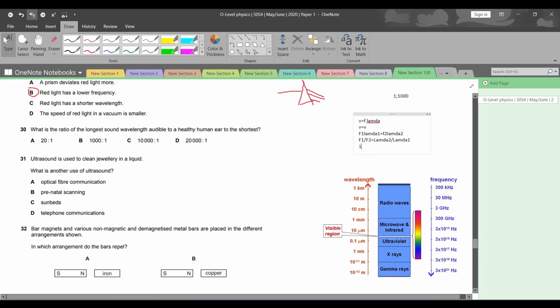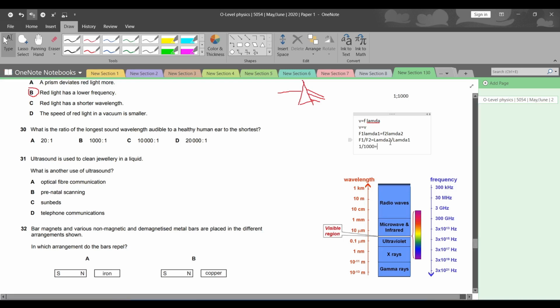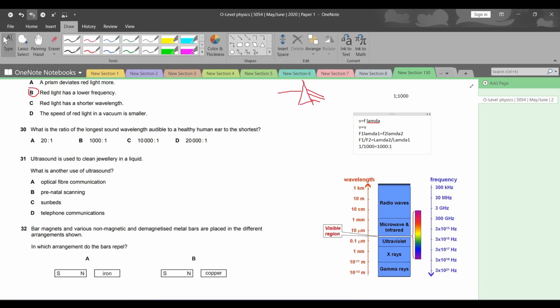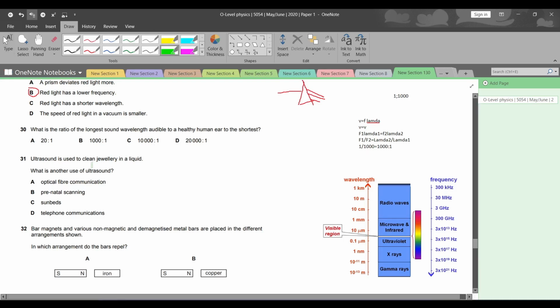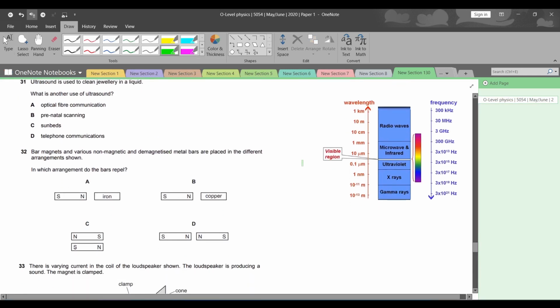अगर हम F1 में 1 लिखते हैं डिवाइडेड बाय F2 में लिख दे 1000, तो इसके कॉरेस्पॉन्डिंग जो लैम्डा 2 होगा, दैट शुड बी द हाईएस्ट वेवलेंथ, और जो लैम्डा 1 होगा दैट शुड बी द लोएस्ट वेवलेंथ, है ना। So yeah, we can also inverse this, like straight away we can inverse this by doing 1000 to 1, ठीक है ना। So that is our answer, which is B. Hopefully you understood that. अगर आपको नहीं समझ आई, you can ask me in the comment section. You're free to ask and I will surely answer.